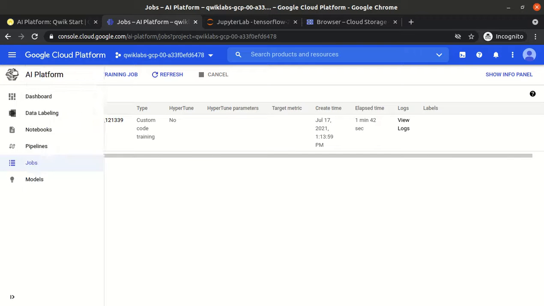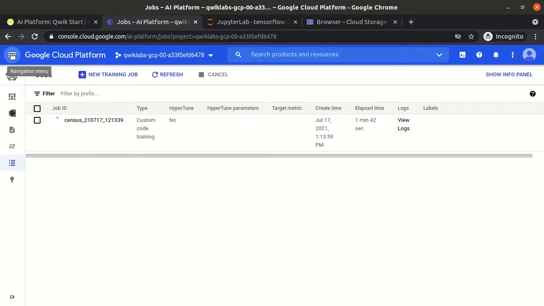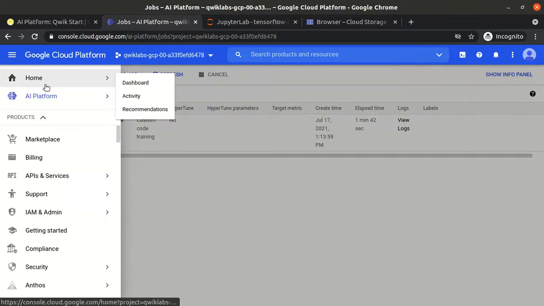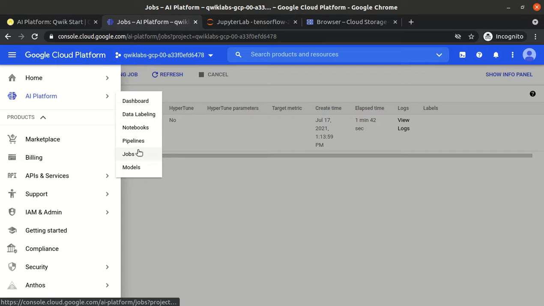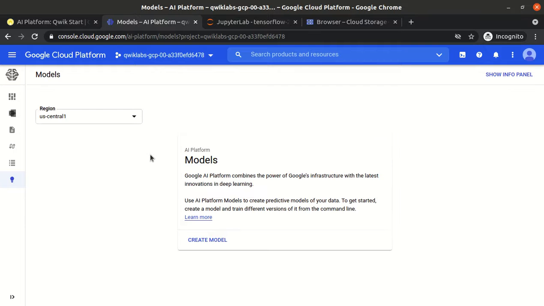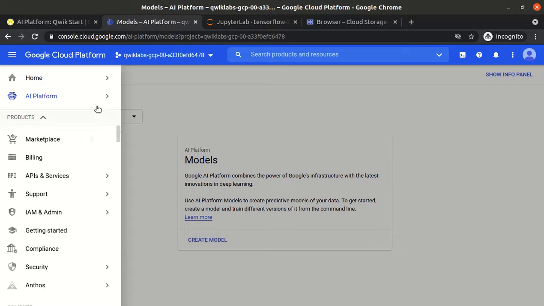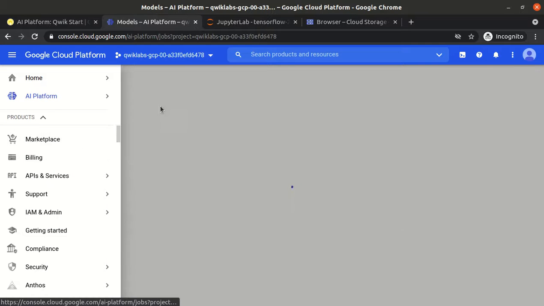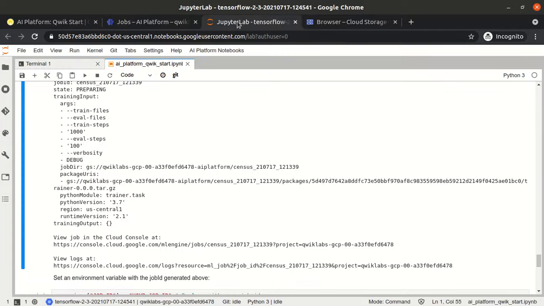Under the job section, as I told you, we have the option of notebooks, right? We have one more option of the jobs as well, so we can see the jobs. What is in the models? Model is just to create the model, leave it. Okay, so this is still running.